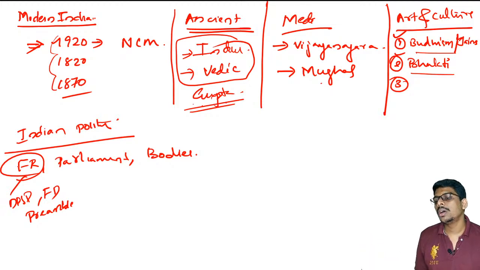Most of the people will be very thorough with this part. Do not overthink, just answer. That is fundamental rights, parliament and bodies. You will be getting at least 3 or 4 questions. That means a lot for prelims.